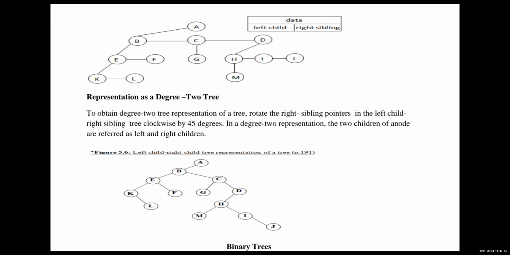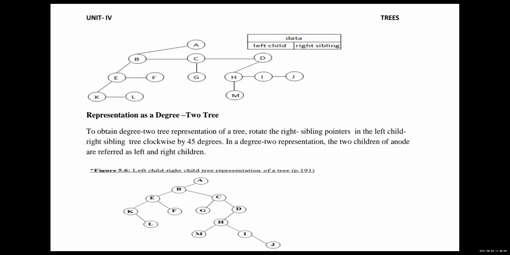Okay, just see the example, you can understand. First I consider this one. Just rotate C, G, D to the right side by 45 degrees. Then this moves to this side, C comes up, and for this you have to rotate.